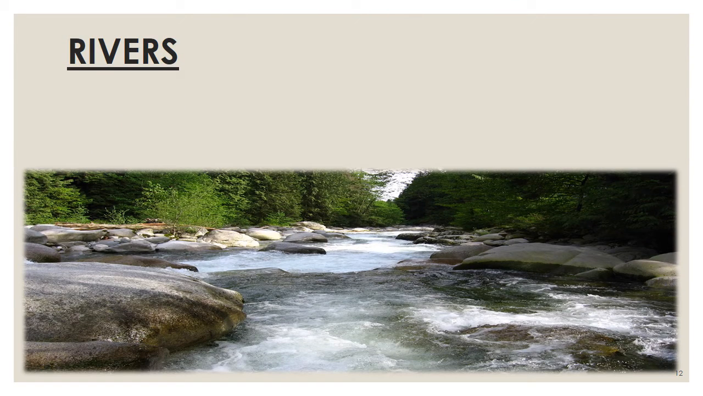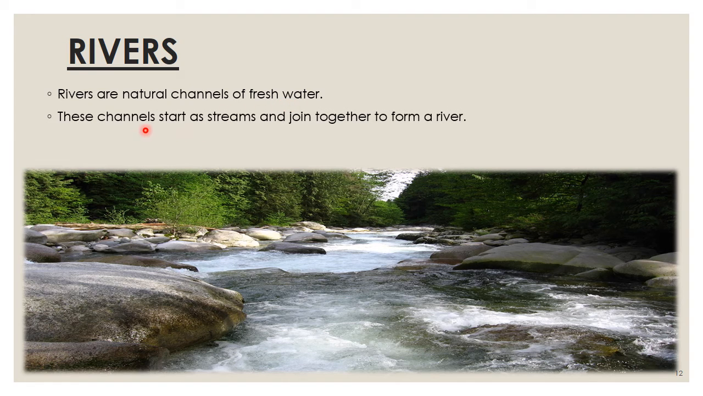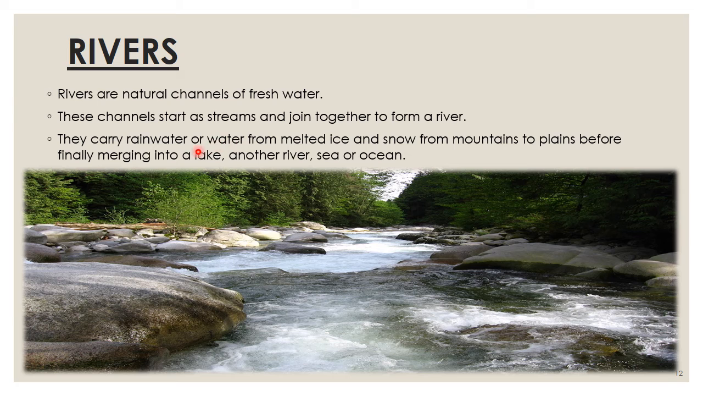Children, have you seen rivers? What do you know about rivers? I will tell you something about rivers. Rivers are natural channels of fresh water. These channels start as streams and join together to form a river. They carry rainwater or water from melted ice and snow from mountains to plains before finally merging into a lake, another river, sea, or ocean.